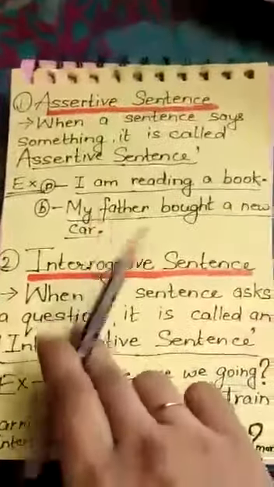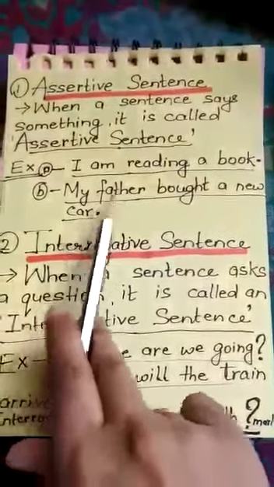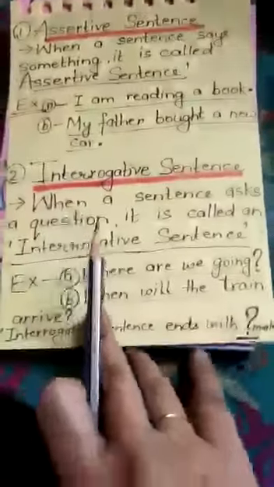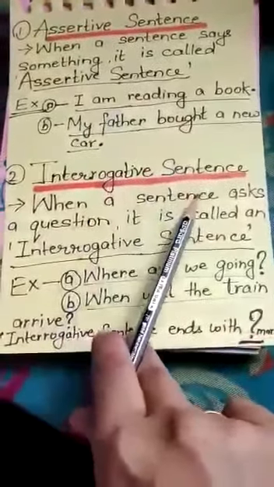So let's recall another example. My father bought a new car. A simple sentence, starts with a capital, ends with a full stop. Now after the definition of assertive, let's come to the interrogative sentence.